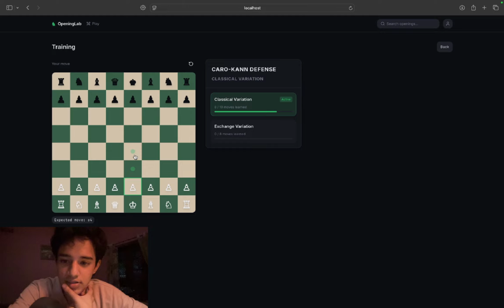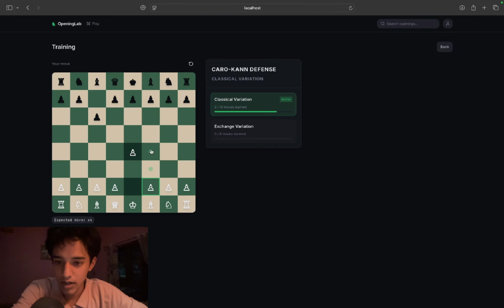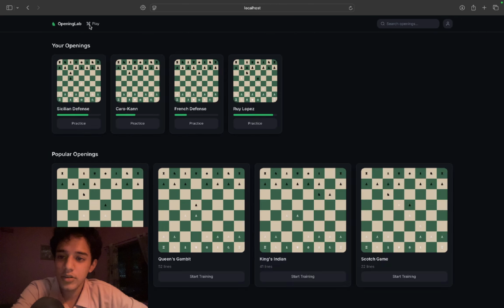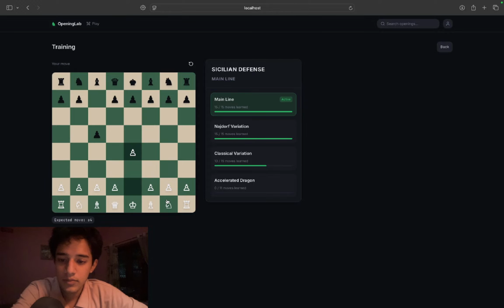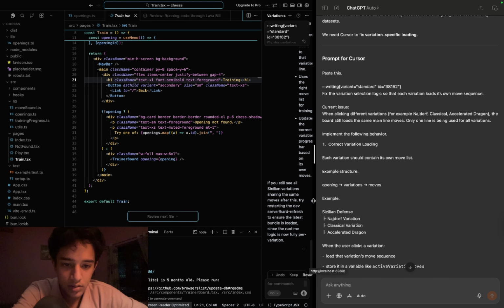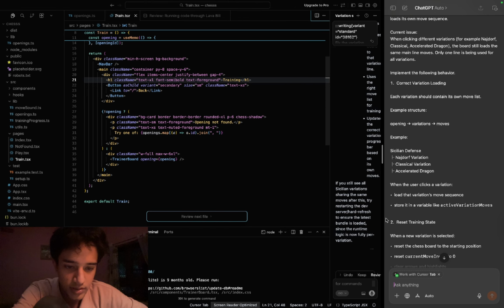All right. It does have some bugs right now. For example, it should not have gone that way. For example, the move's not working here. It does have some bugs, but I'll try to fix them. See, it's not working. All right, not an issue. Sicilian works quite well, maybe because I've been prompting. Oh, it's not working. Or maybe because it's coding right now. Wait a minute. It has done its work, I guess.